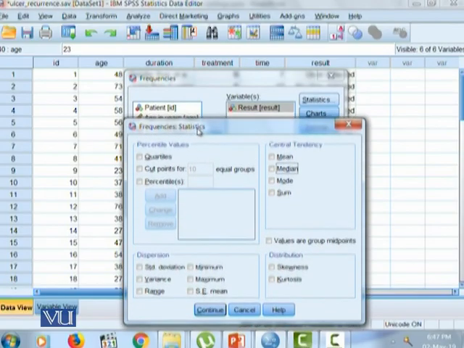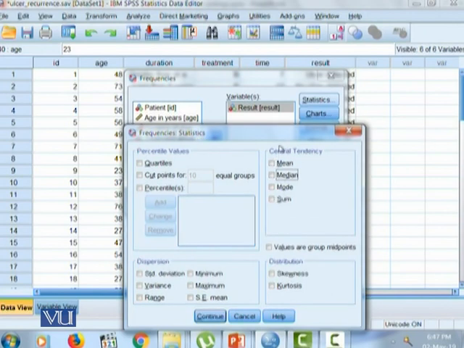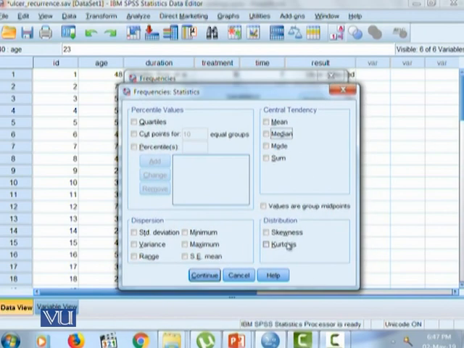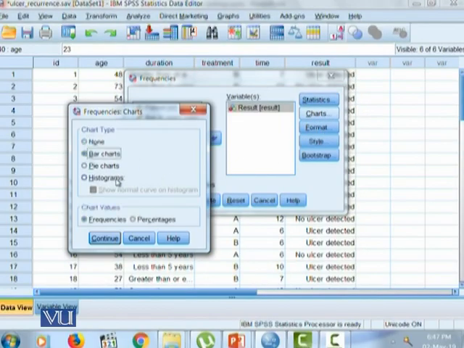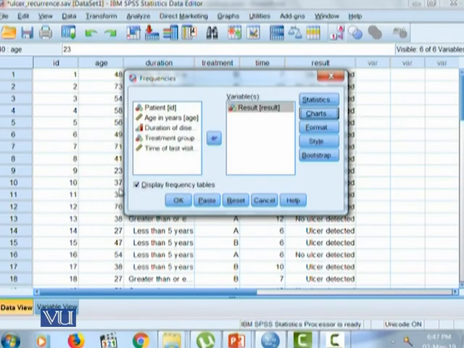For a categorical variable, we do not need any of the measures of central tendency, the distribution, the measures of dispersion, or any of the percentile values. But we'll simply go to the charts, where we can click on the bar chart and the percentages and continue. And do not forget that display frequency table is checked.